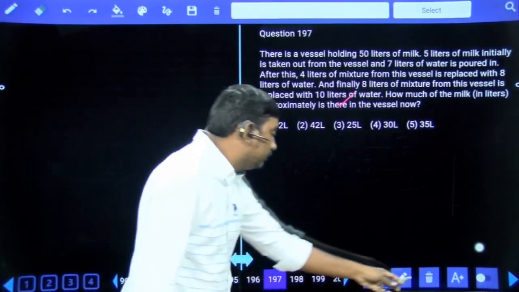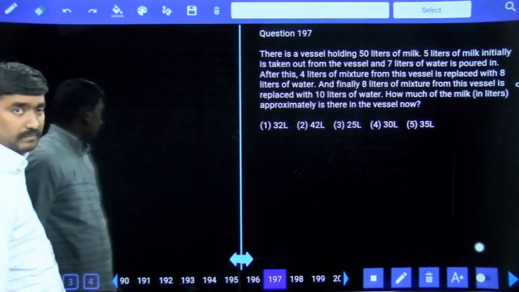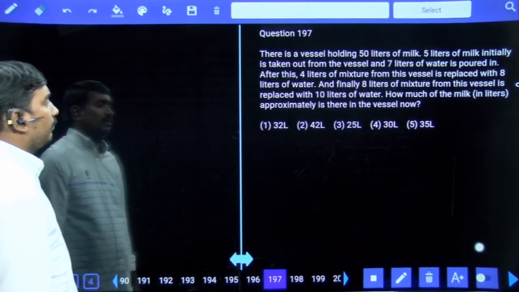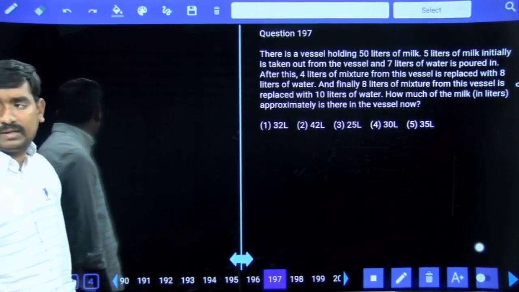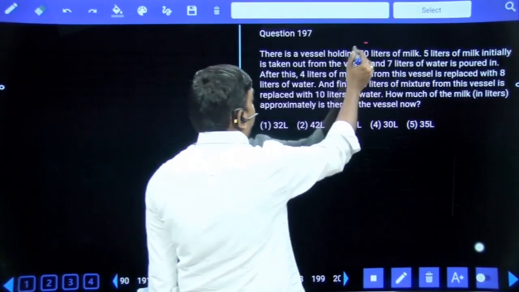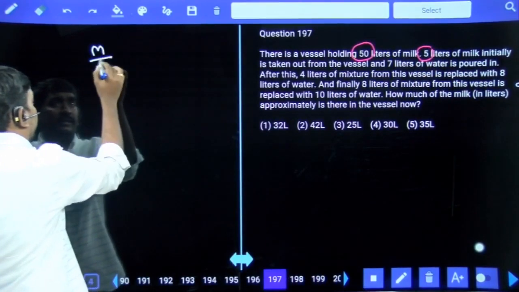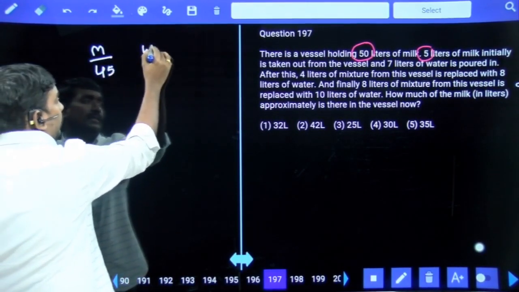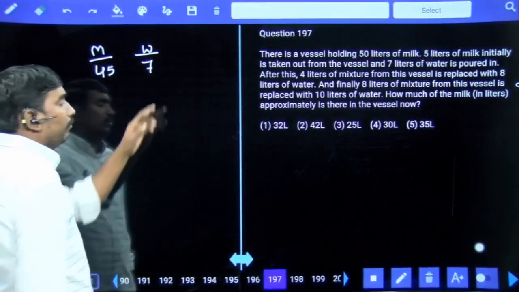Next. There is a vessel holding 50 liters of milk. 5 liters of the milk is initially taken out from the vessel and 7 liters of water is poured in it. 50 liters, 5 liters are taken out. So the remaining milk is 45 liters and 7 liters of water is poured in it. In total I am having 52 liters of mixture.